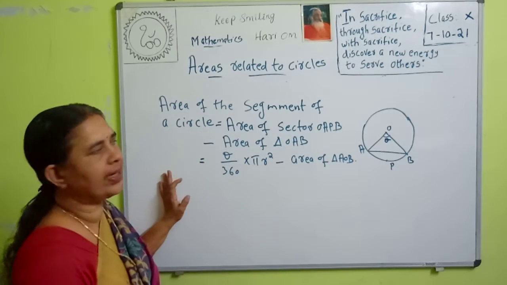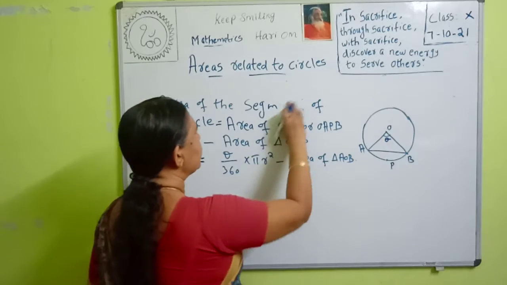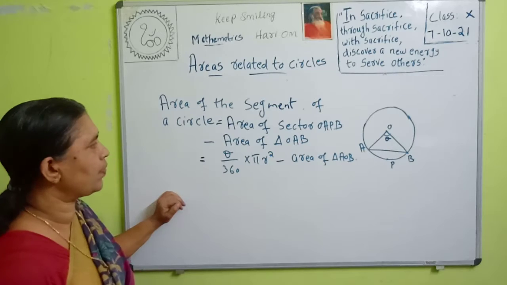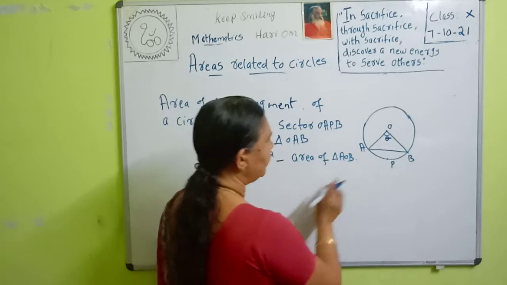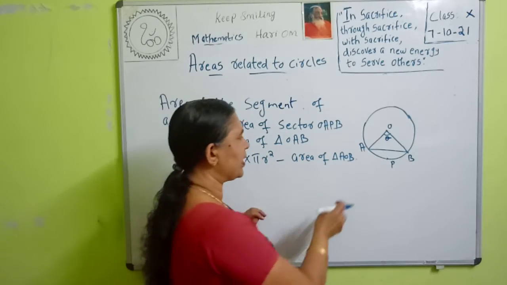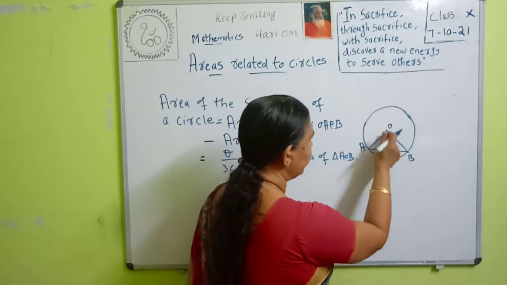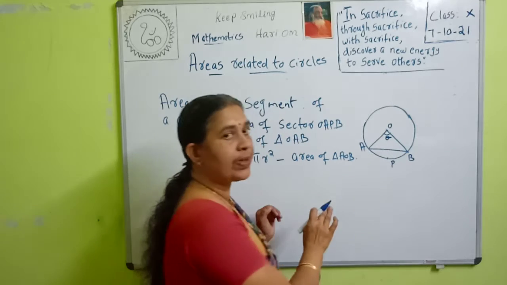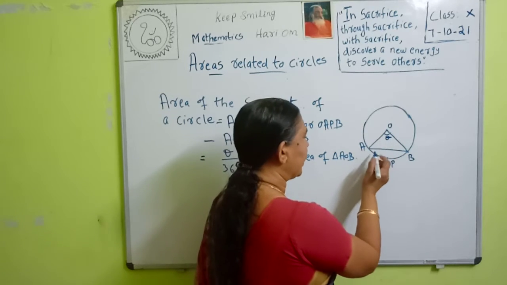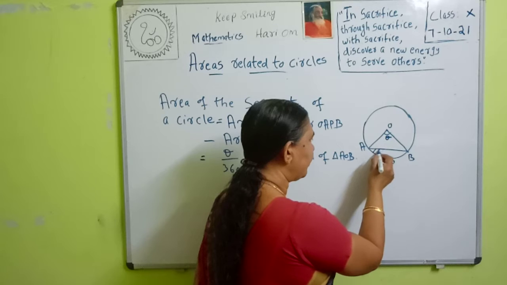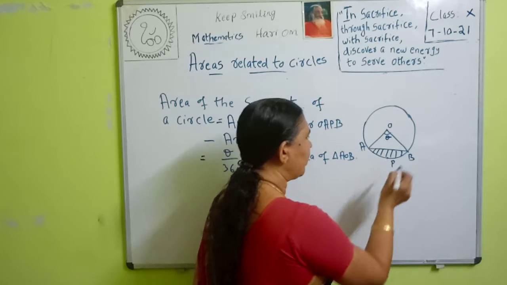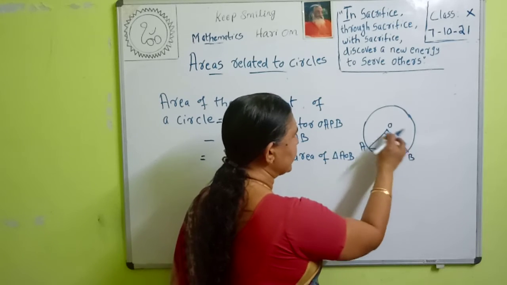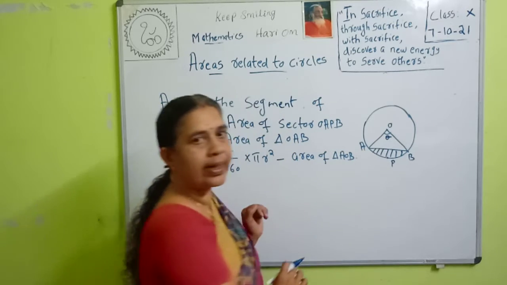Next is how to find the area of the segment of a circle. What is the segment here? What is the portion of the segment? This portion OAPB is a sector and this is a triangle. The space between this sector and the triangle is the segment. This portion is the segment of the circle. That is, here OAPB is a sector and OAB is a triangle.